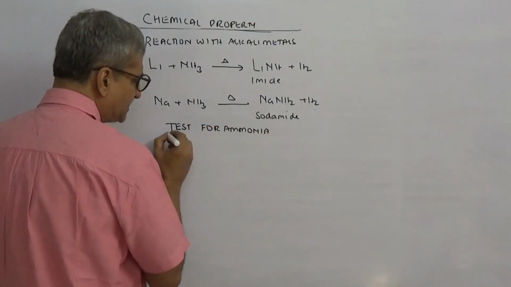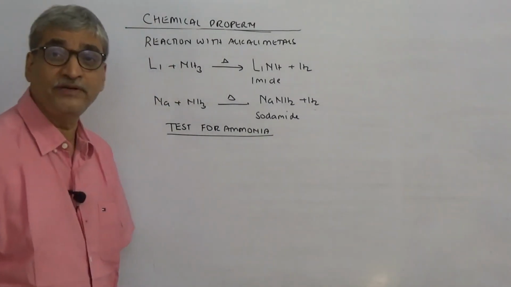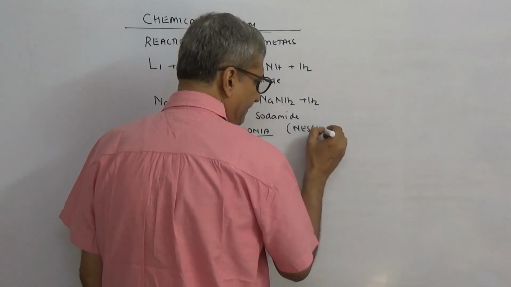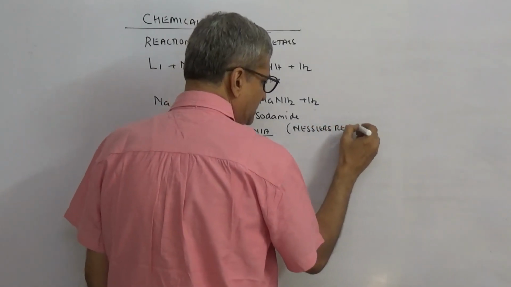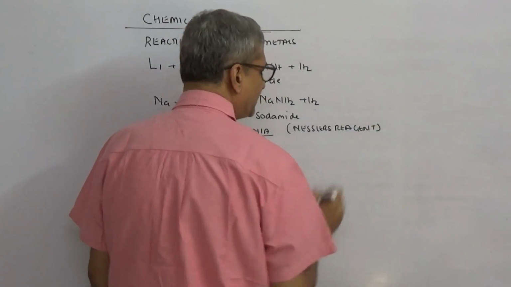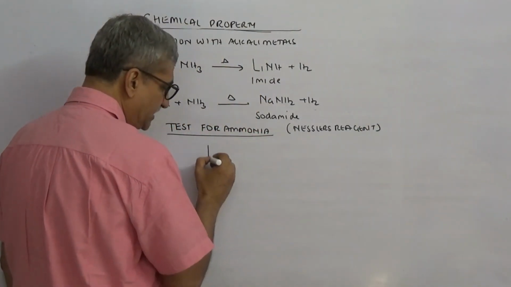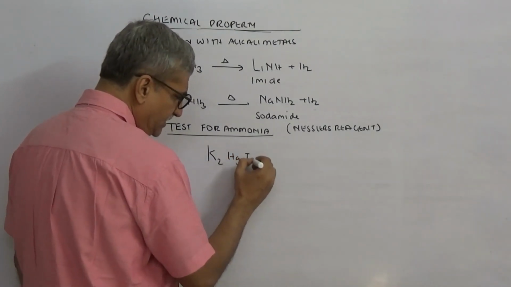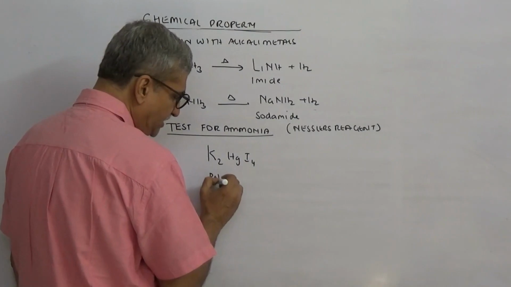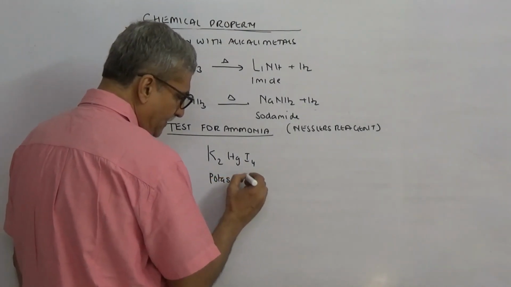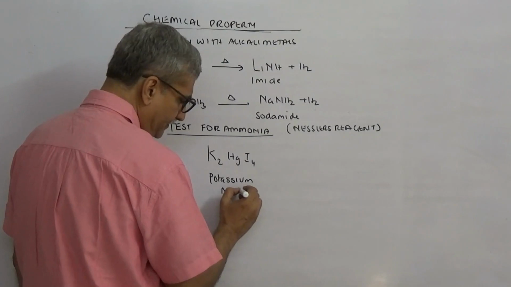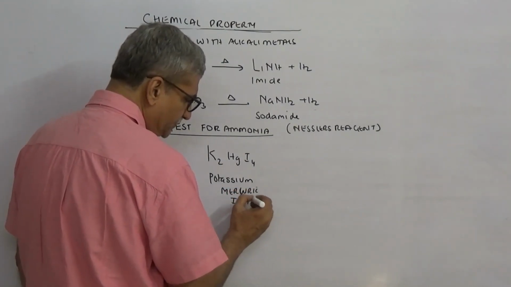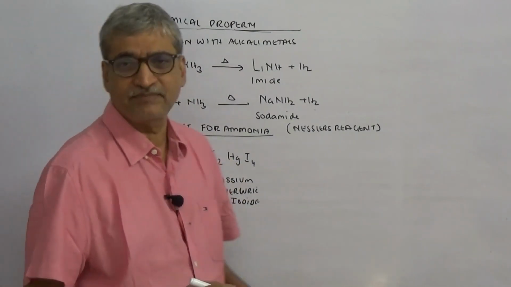So in your practicals, we always do the test for ammonium ion, and we have something called Nessler's reagent. Is this clear? So what is Nessler's reagent? It is K2HgI4. So we call this potassium mercuric iodide. It is slightly tricky to prepare potassium mercuric iodide.